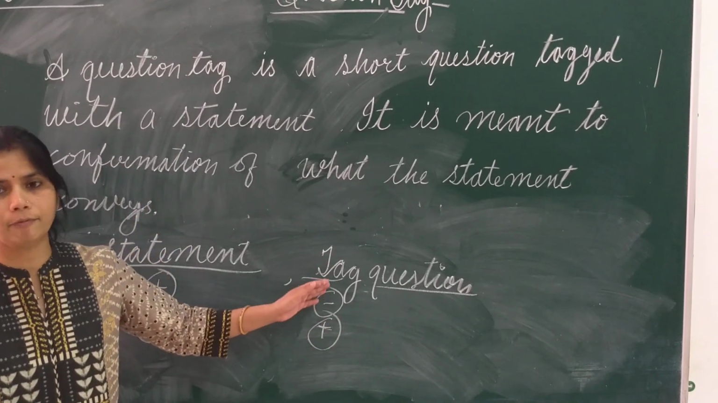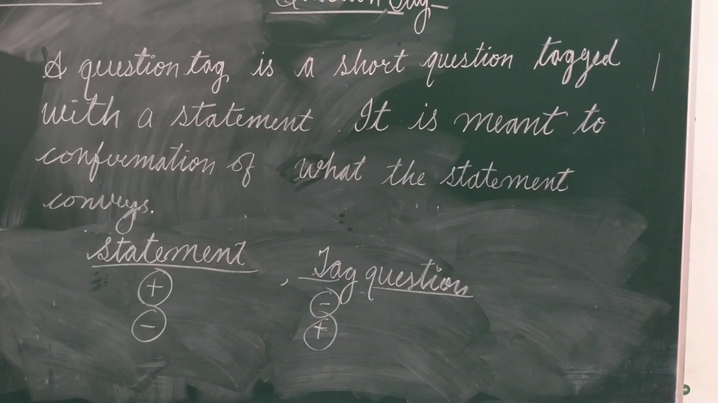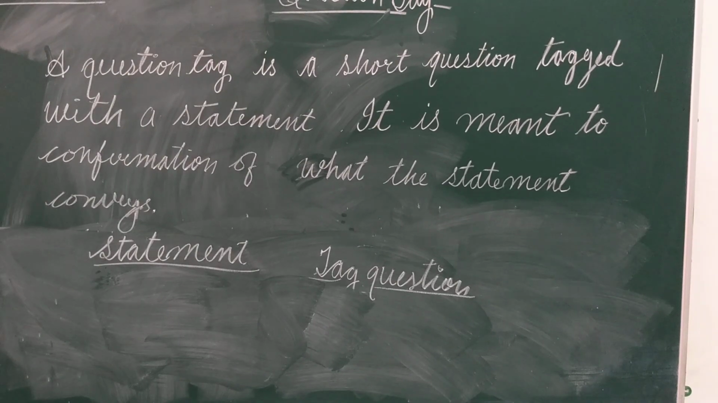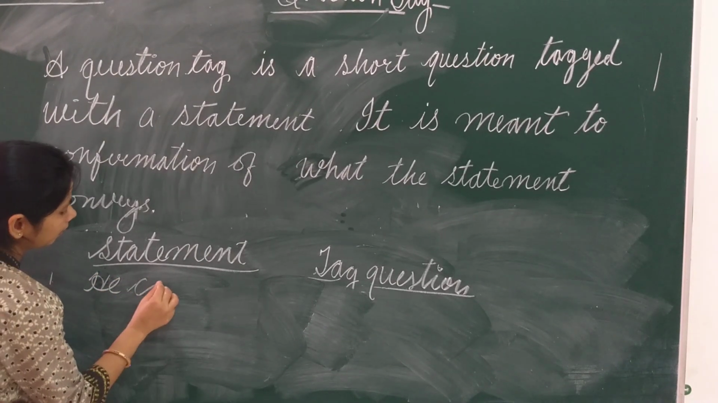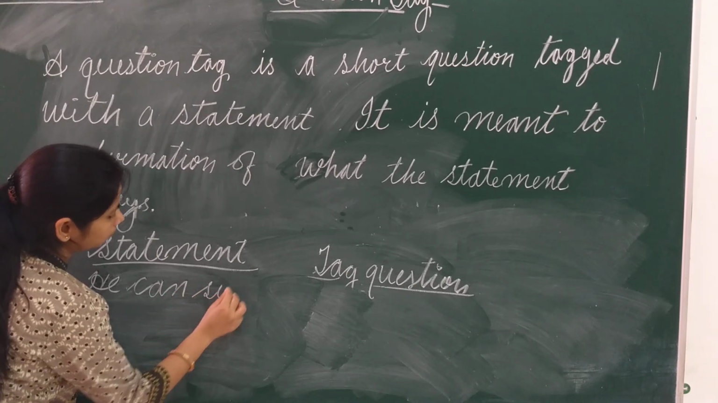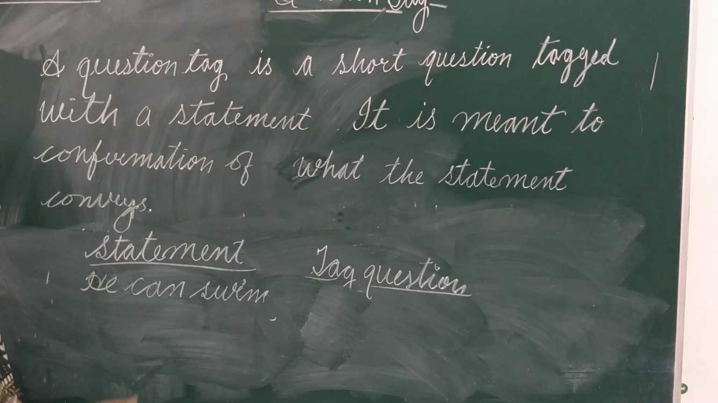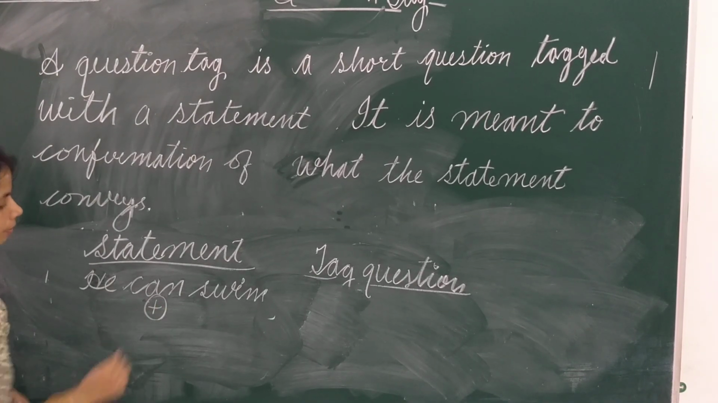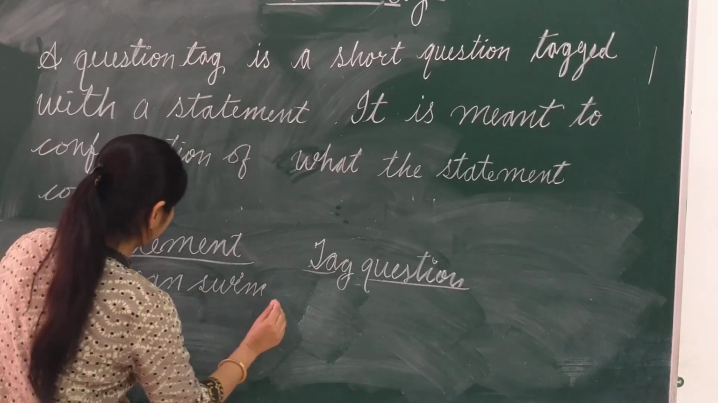Means in question tag we will not use not. For example, if I write he can swim, he can swim. What type of statement is this? Positive statement. So our tag will be negative. See here.